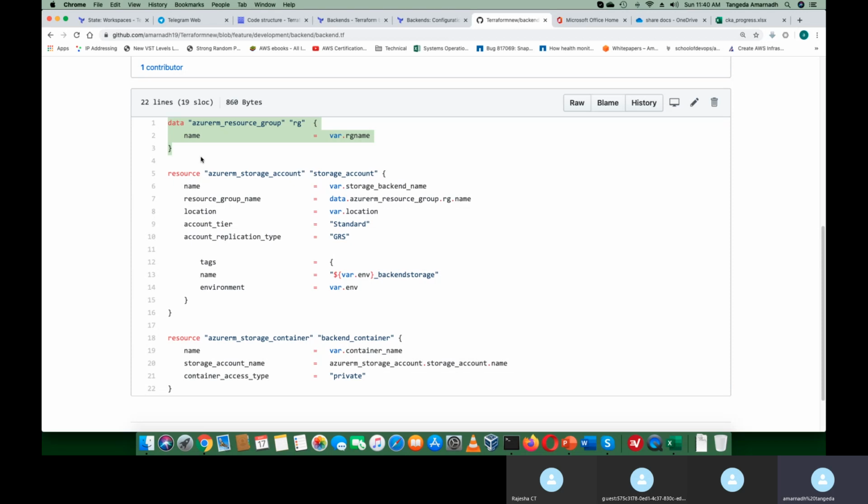The first one is data. This small code represents that I am going to fetch the existing resource group. The resource group name was already mentioned, which I have given in a variable. I am going to fetch that resource group from my Azure account. So this is how you fetch data in AWS or Azure.